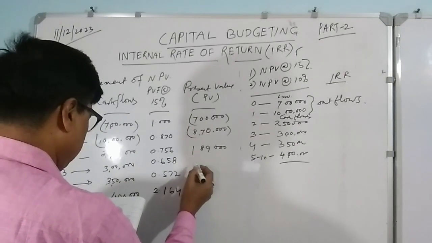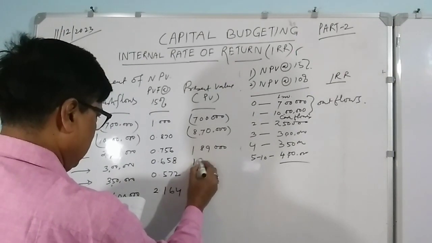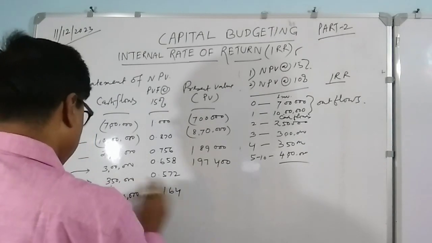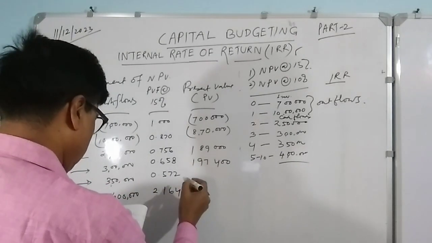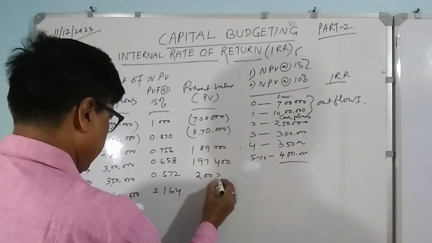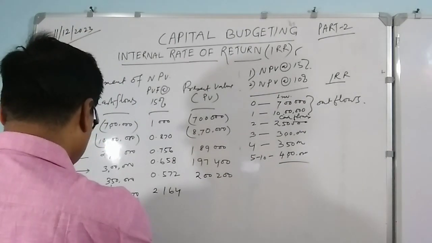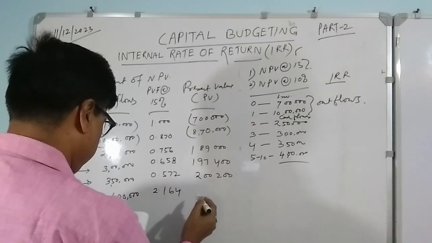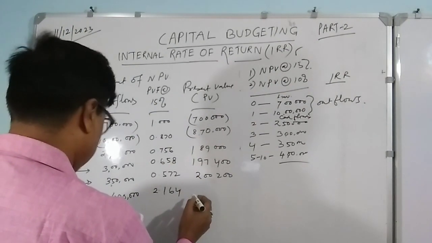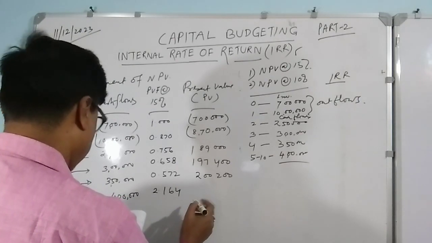Then 3 lakh into 0.658 is 1,97,400. Fourth year 3,50,000 into 0.572 comes to 2,00,200. And for the fifth to 10th years, 4 lakh multiplied by the PV factor 2.164 for all 5 years.